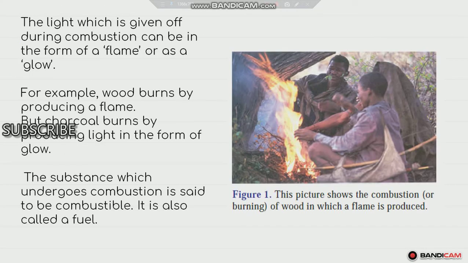The light which is given off during combustion can be in the form of a flame or as a glow. For example, when we burn wood, it produces a flame, but when we burn charcoal, it produces light in the form of a glow.